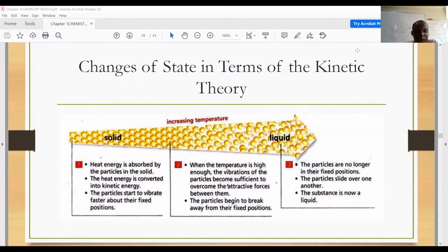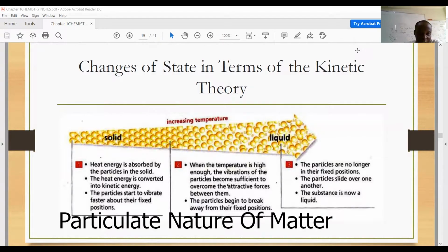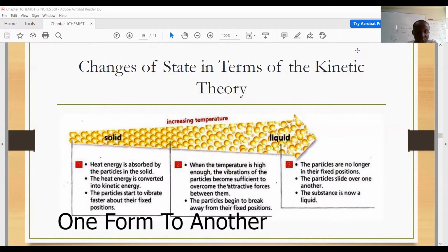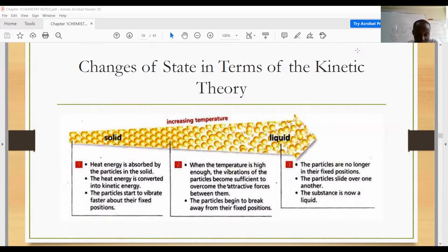Hello, you are welcome to another session of the particulate nature of matter. And today we'll be looking at changes of state in terms of the kinetic theory. In other words, we're going to use the kinetic theory of matter to explain the transition of the states from one form to another. Example, from solid to liquid and even to gas or to gases.